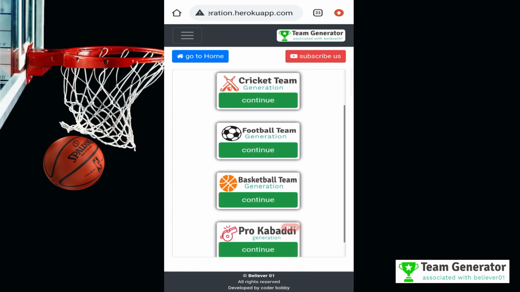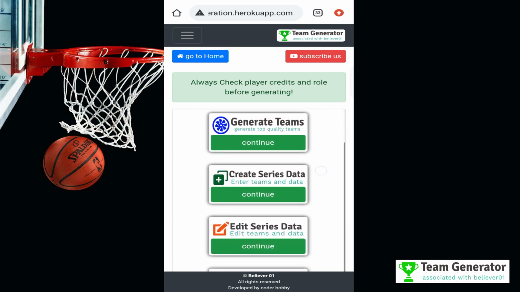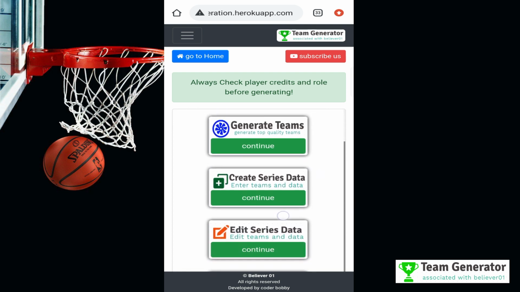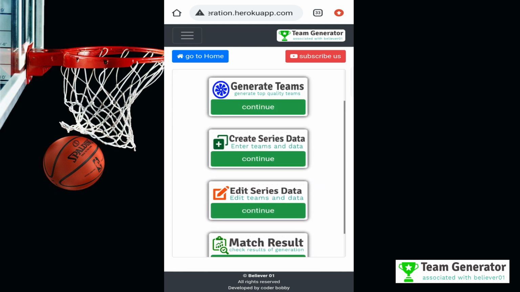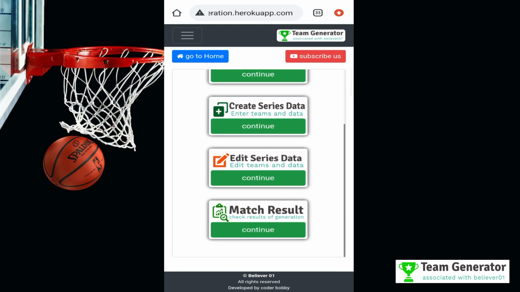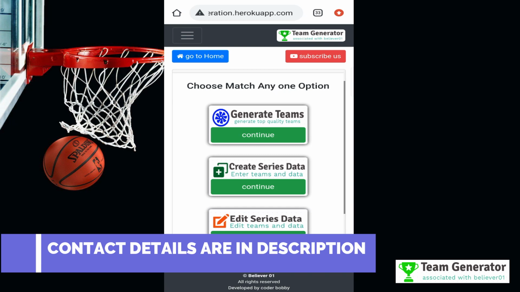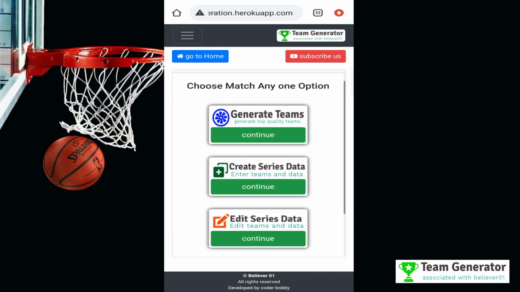So first of all, there are a lot of sports available, and as I told you, we are mostly concentrating on basketball and how to create the best and accurate teams for winning the Grand Leagues in basketball. So first of all, let's click on basketball team here, and after that there are a lot of options available. You can see generate teams, create series data, edit series data, and the match result option is also available.